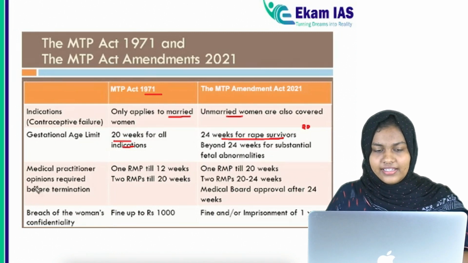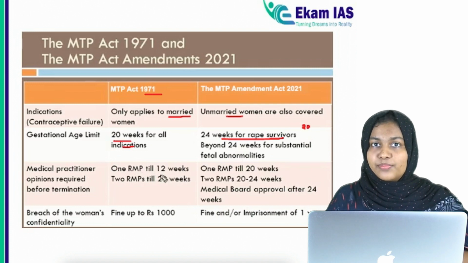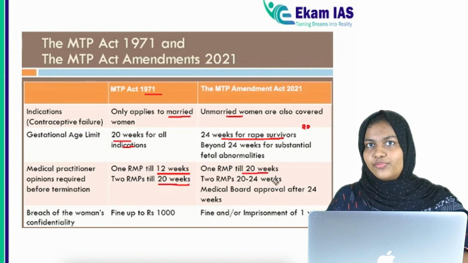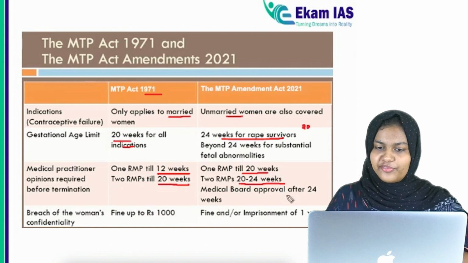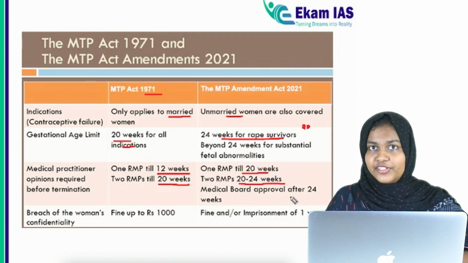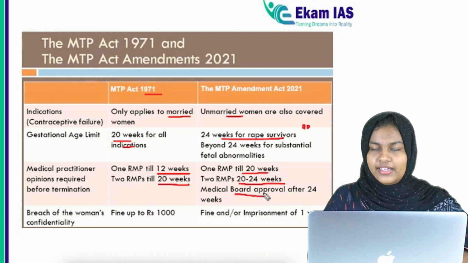Regarding the opinion from the medical practitioner, earlier the opinion of one medical practitioner was required for abortion till the gestation period of 12 weeks. Now it has extended to 20 weeks. Then from 20 to 24 weeks two practitioners, and after 24 weeks a state medical board's opinion has to be taken.